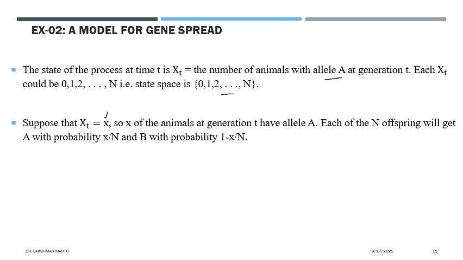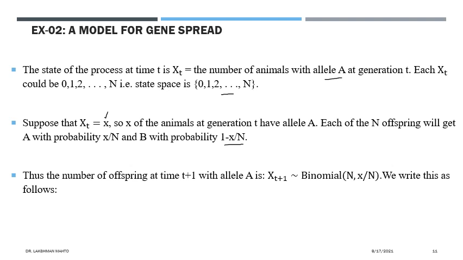So in that case, x number of animals are having, at a particular time t, the variant A, and each of the n offspring will get A with probability x by n. Automatically that will pass to those offspring. And B with probability 1 minus x by n. Already the bifurcation is happening, I told you. This one is very simple.